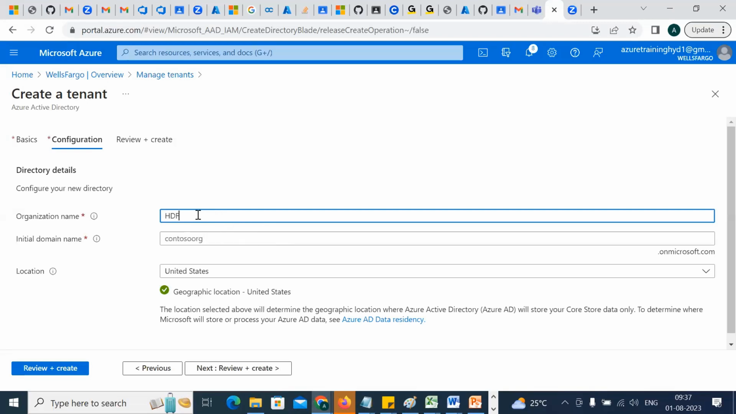I'm going to work for HDFC, so I'm going to create a project for HDFC. Can you see here is Wells Fargo? This is also a tenant. When I go with this, you'll get HDFC here. Right now you can see Azure Training Hyderabad 1 has logged in for which company, which project? Right now Wells Fargo, but later it will go for HDFC.